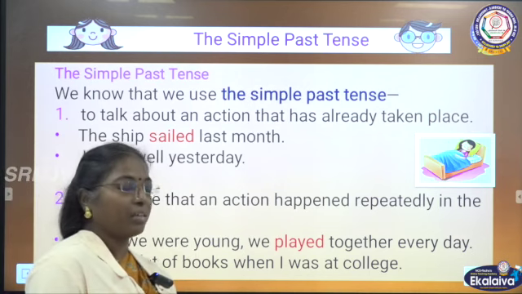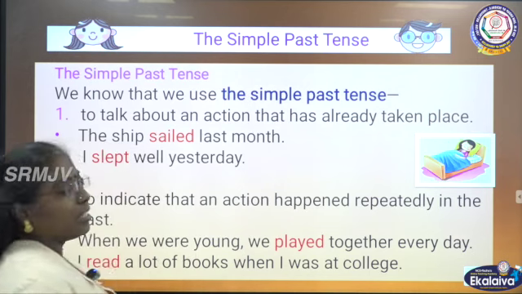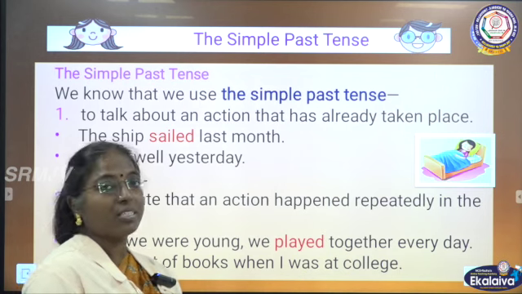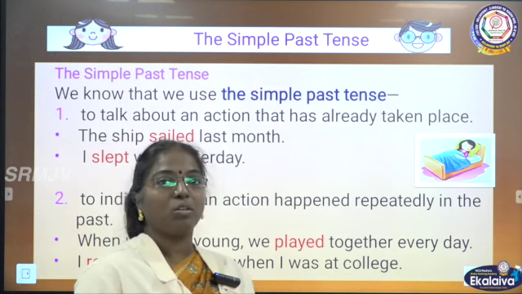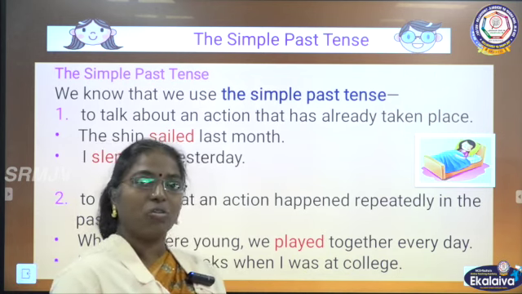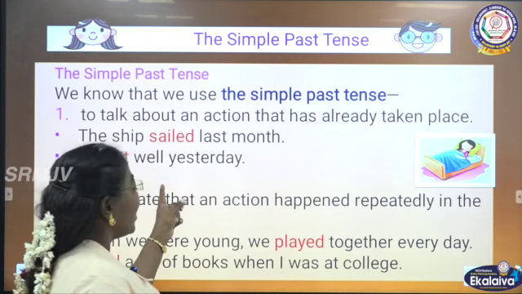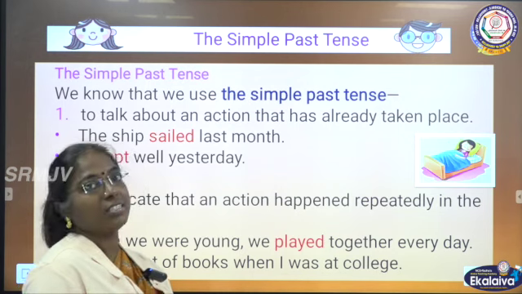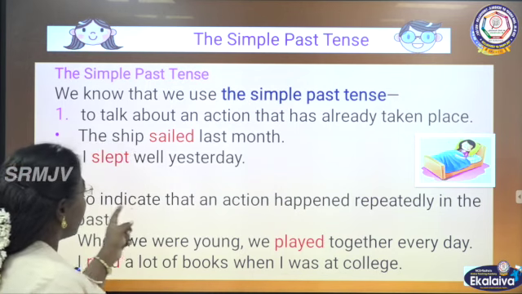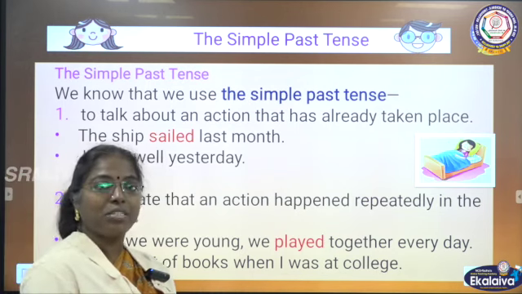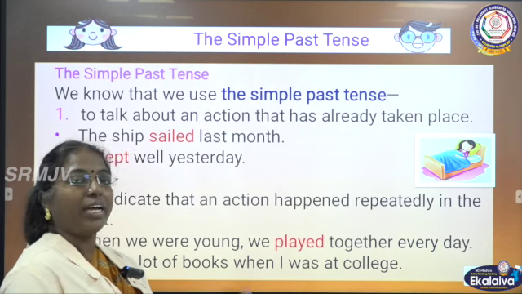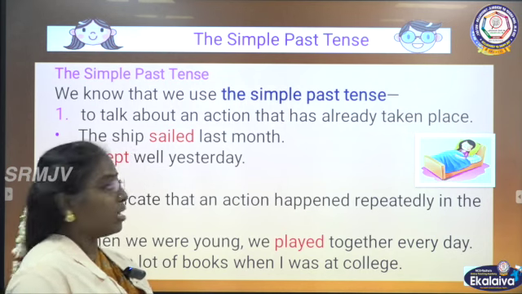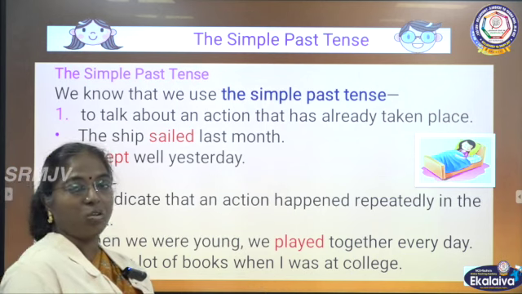has already taken place. The ship sailed last month. Since it is last month, it has happened already. The event has already taken place. So, sailed. Sail is the base form of the verb, sailed is simple past tense. I slept very well yesterday. Sleep is a verb and slept means past tense. I slept well yesterday, not today, yesterday.